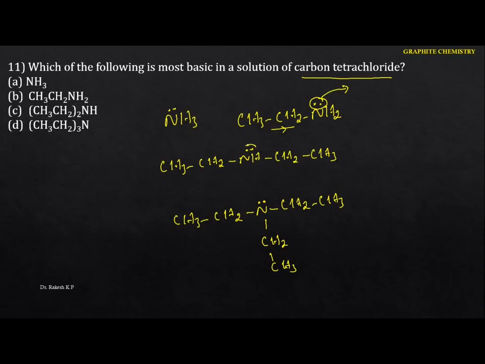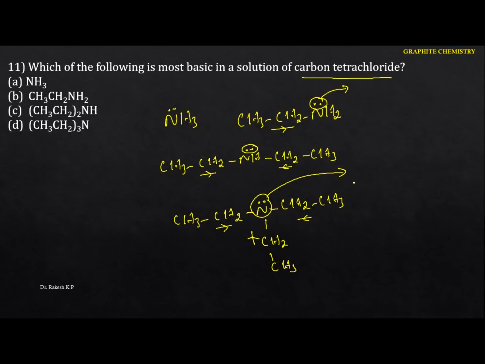And here also there is more electron density, because on both sides you have electron donating groups, and here we have 3 electron donating groups. Hence the electron density will be more on this nitrogen. So whenever we are talking about organic solvents, whichever nitrogen atom has more electron density, the donating tendency is also more, that means it acts as more basic in nature.